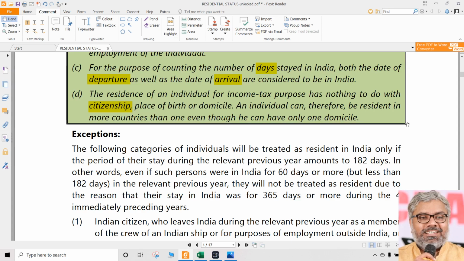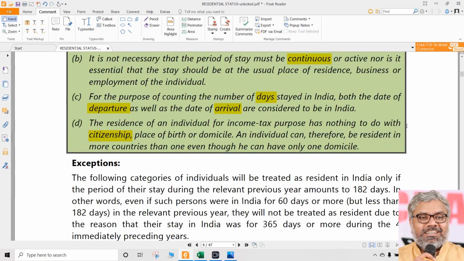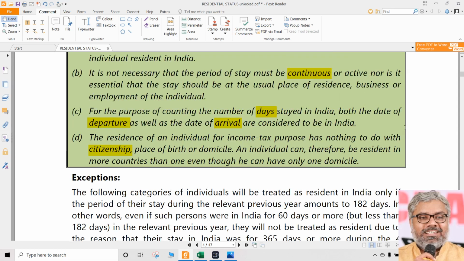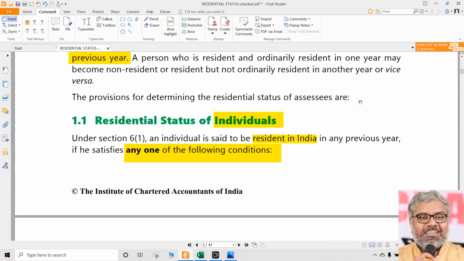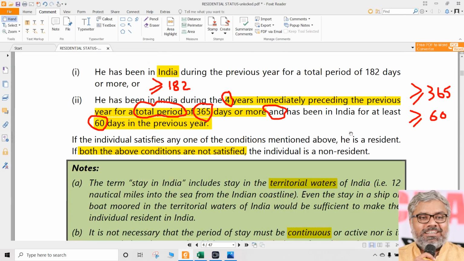So any individual definition by itself will not tell us anything beyond that definition. If we say what is a person, we are only talking about who is a person. We should restrict it to that level. If we are talking about who is an SSE, we are talking only about who is an SSE. We cannot imagine and apply those things to 100 different places. When we are talking about who is a resident, we are only talking about who is a resident. What are the implications of that? That will come later. By knowing who is a resident or non-resident, we will not directly know the implications. Implications is the second part, what we call tax incidence.